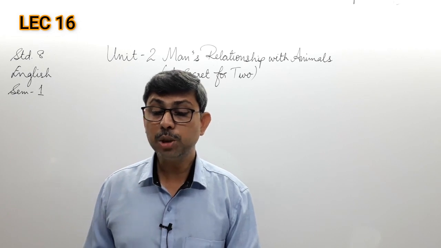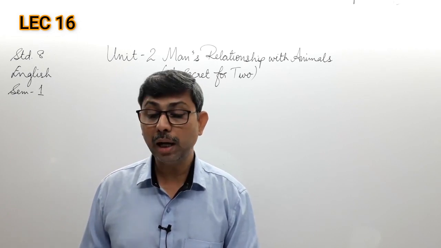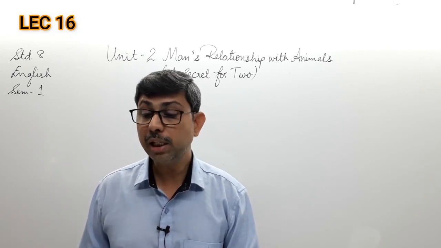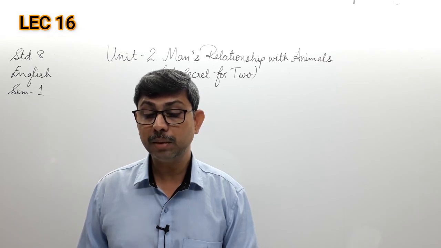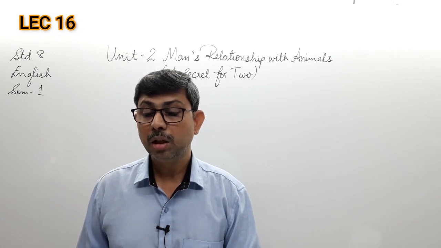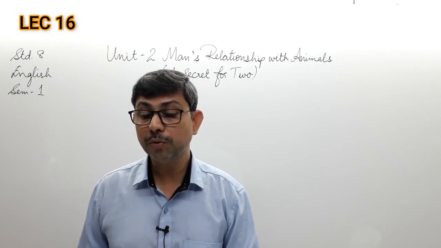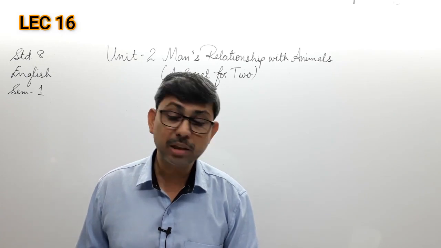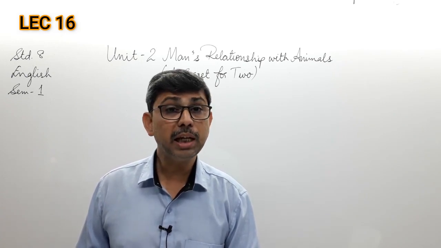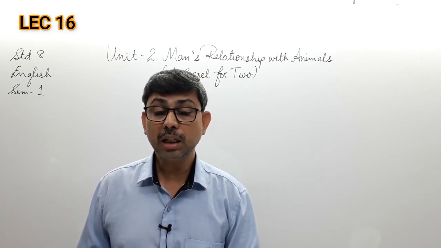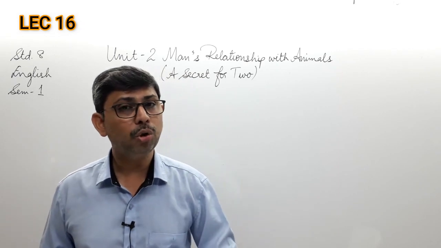You have the first one, which pair is referred to as a splendid combination? Why? Who named the white horse as Joseph? Why? How did the manager appreciate Pierre's services to the milk company? What suggestion did Jacques make to Pierre when Joseph passed away? Describe Pierre's grief over the death of Joseph, and how did Pierre meet his death? What did the doctor say about Pierre's eyesight? And the final and the 8th question that you have is Joseph made Pierre live. So these 8 questions with their answers you have to write in your fair book. I repeat again, these are the 8 question answers that you have to write in your fair book.